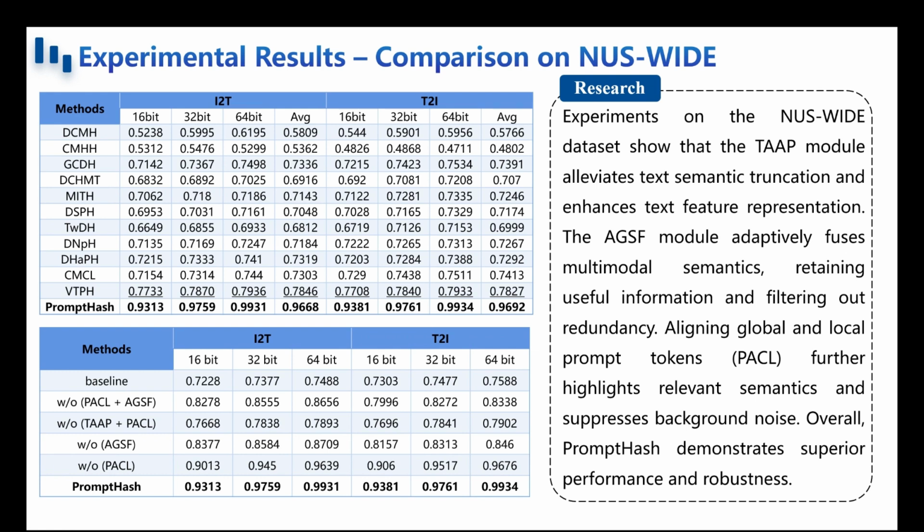Overall, PromptHash consistently achieves state-of-the-art mAP scores on all benchmark datasets, and the ablation study further confirms that the TOP module effectively alleviates text semantic truncation, while the AGSF module adaptively fuses multimodal semantics and filters out redundant information, validating the effectiveness of the proposed approach.